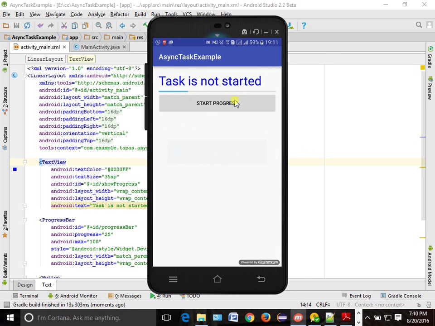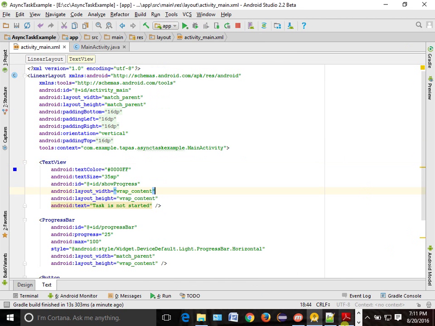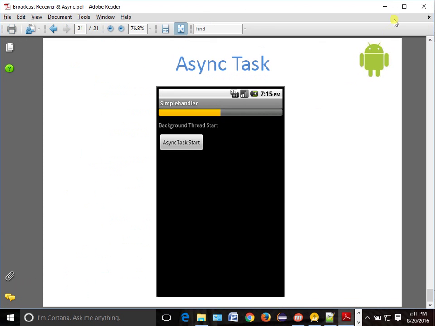Task is not started. On pre-execute, progress 5, 10, 15, 20. And as soon as it is 100, it should show the task is over. So this is the example of the progress bar. This will finish this chapter.